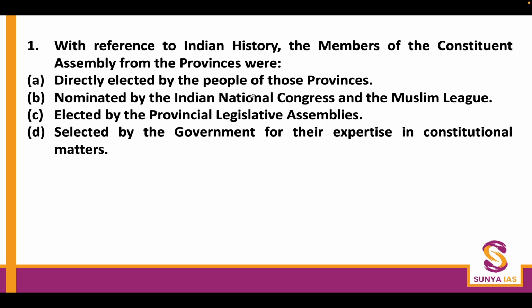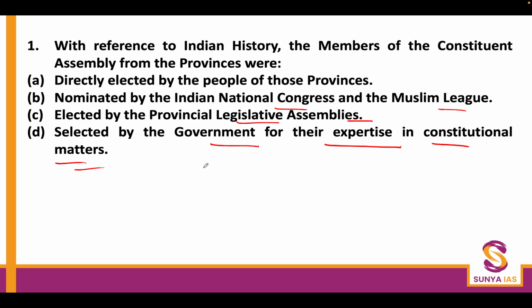With reference to Indian history, the members of the Constituent Assembly from the provinces were: directly elected by the people of those provinces; nominated by the Indian National Congress and the Muslim League; elected by the Provincial Legislative Assembly; selected by the government for their expertise in constitutional matters. Now, which one is true? That has to be answered.